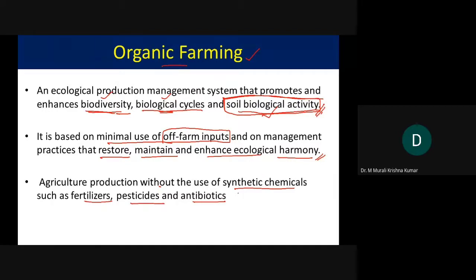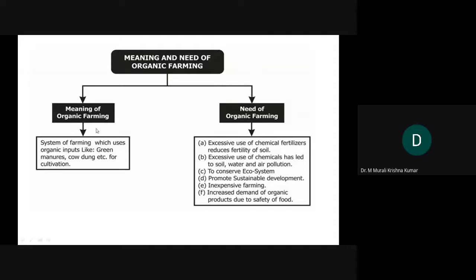In organic farming, there is complete absence of synthetic chemicals. In fact, we don't use any antibiotics at all. In case of fertilizers, we use fertilizers prepared from farm produce, no synthetic. So organic farming is the system of farming which uses organic inputs, as I told you, green manure, cow dung, etc. for cultivation.